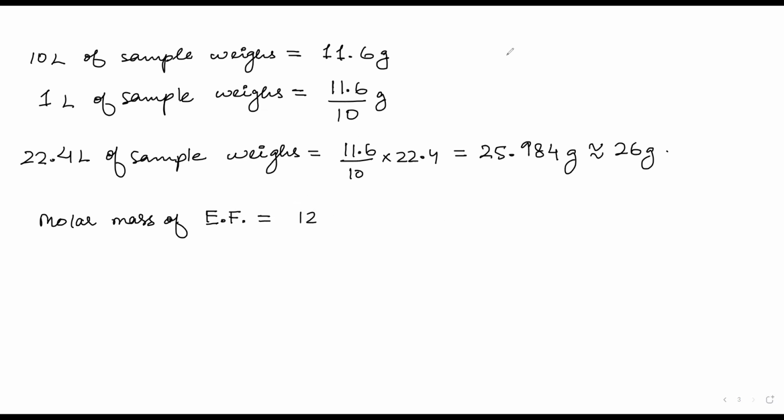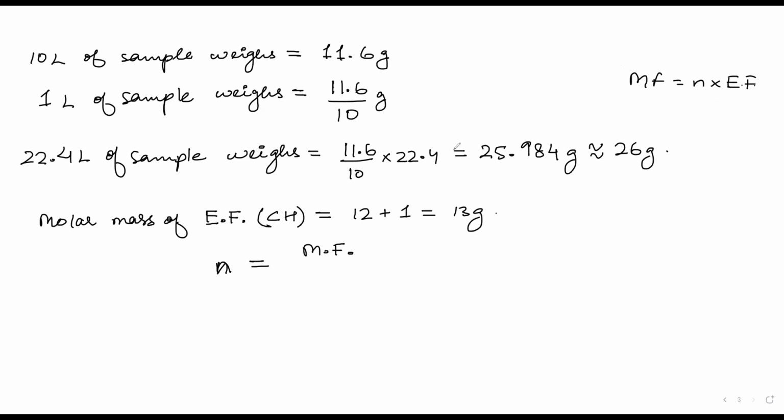Now what is N? That factor N, we have written: MF is equal to N into EF. Yeah, correct.